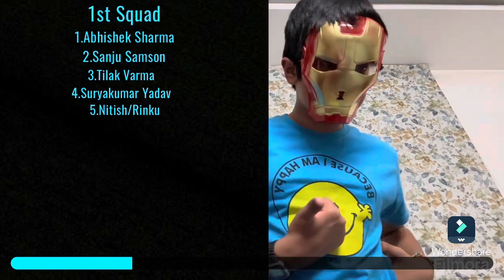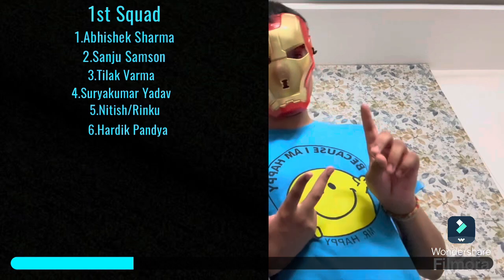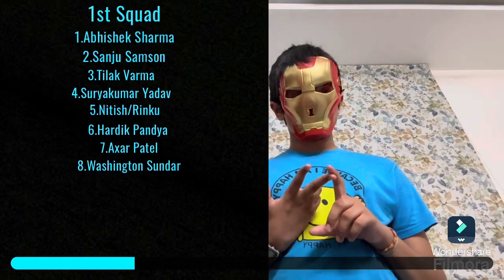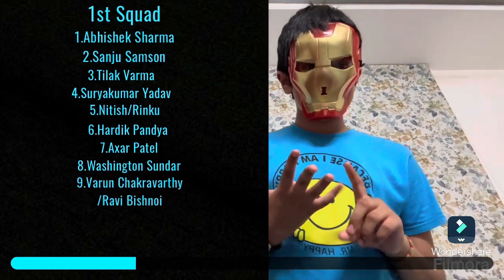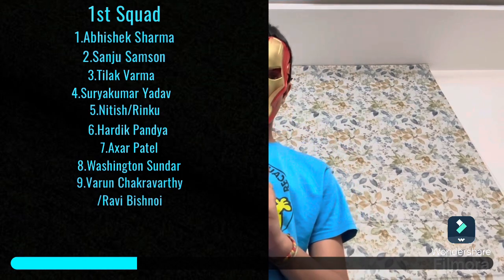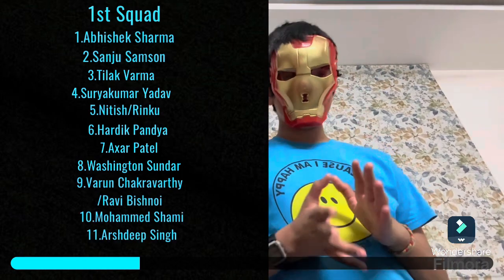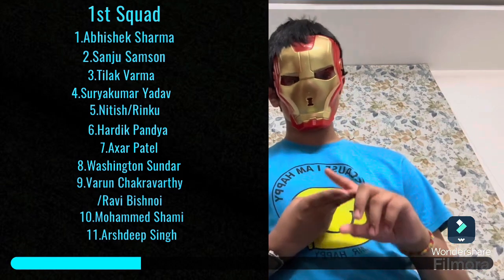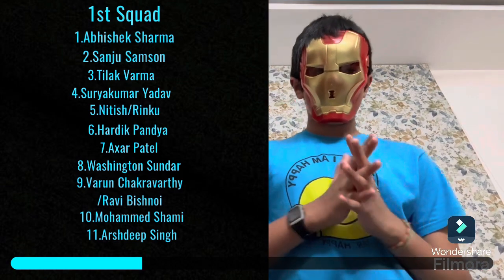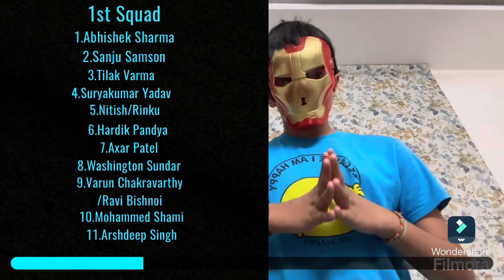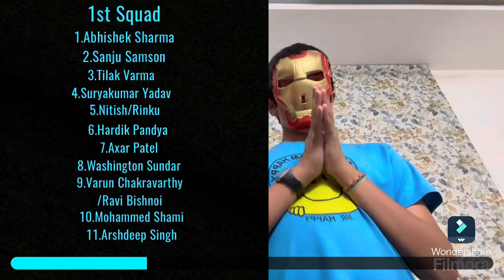Number 6 will be Hardik Pandya. Number 7 will be Akshar Patel. Number 8 will be Washington Sundar. Number 9 Varun Chakravarthy. Number 10 Mohammad Shami, and number 11 Arshdeep Singh. You can also keep Harshit Rana instead of one of these 2, but I feel like these 2 have the most experience in T20s, and Shami is also returning. So it'll be exciting to see. So hopefully he can take some wickets for us and get prepared for the Champions Trophy and the World Cup